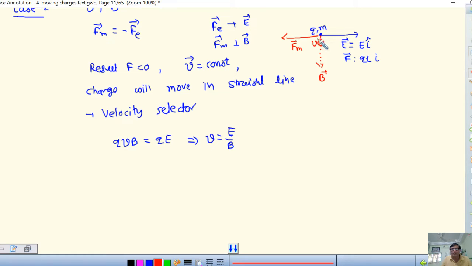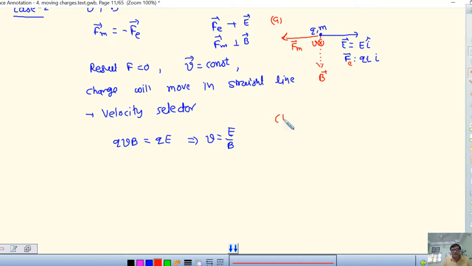And this velocity is inward. So on which side will the force act? Here. So Fm is equal to Fe and so the resultant force is 0. Is that right? So this is one possibility. In this way you can do the adjustment. Okay. Such a possibility.